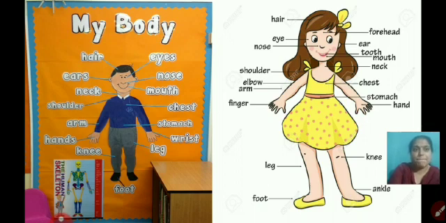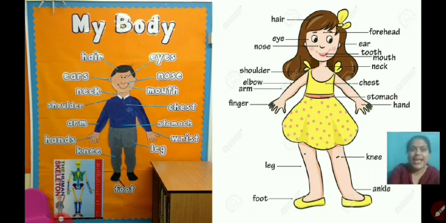Next is arm. Touch your arm. Okay, next one is hands. Very good. Show your hands. What we can do? We can hold, right, with hands. Next is knee. Come on, bend little bit and touch your knees. Knees balance, it is a balance between our foot and upper part of our leg, right? Next one is foot. So bend a little more. थोड़ा सा और झुक जाओ and touch your foot. Okay, foot also help us to balance our body.